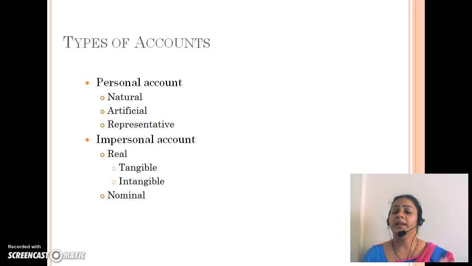Next comes your real account. Impersonal account is again divided into two parts, real and nominal. First of all, we should know what is real. Impersonal means it is not related to a person. It is related to those things without which the business cannot run, the basic requirements for the business, like your machine, your plant, your land. All these are the basic things, so all these come under impersonal account.